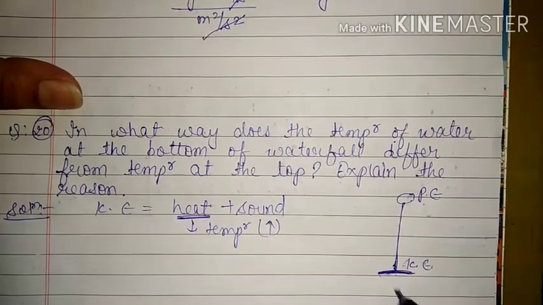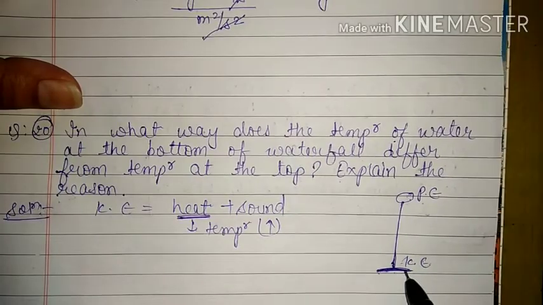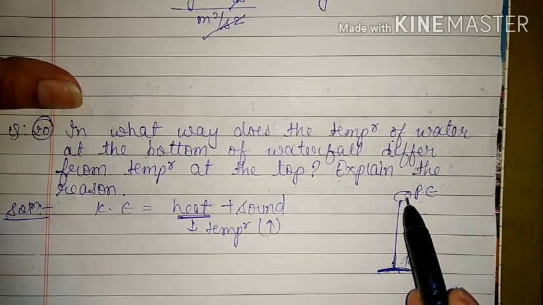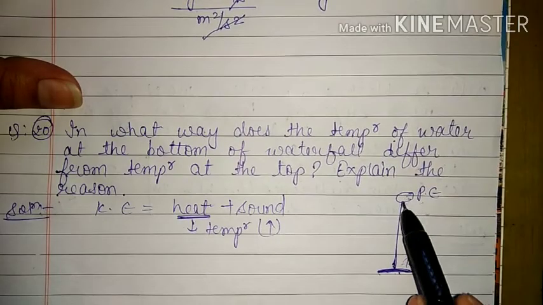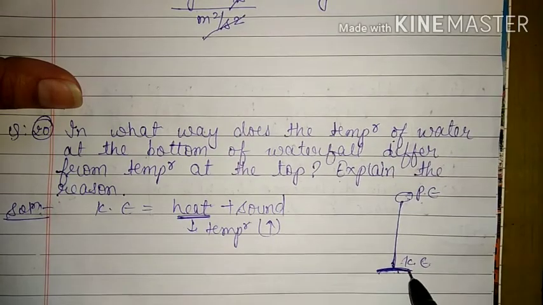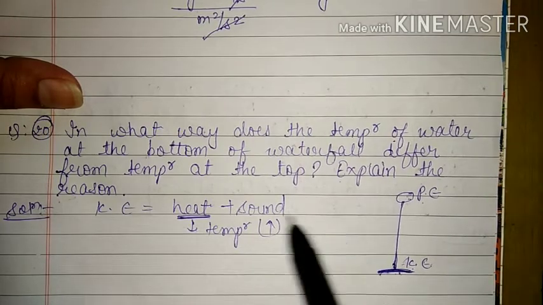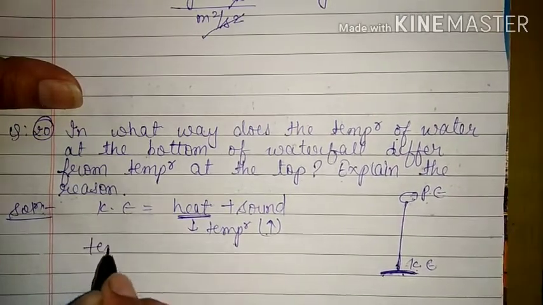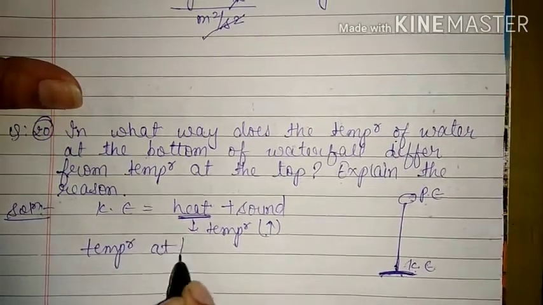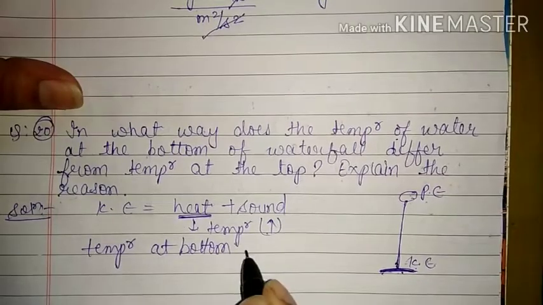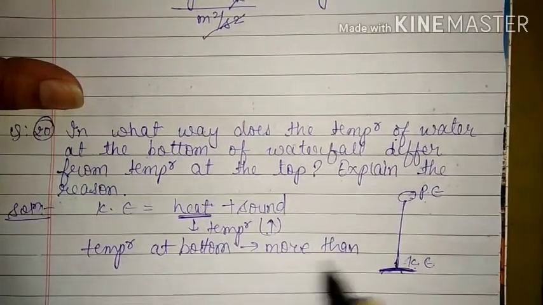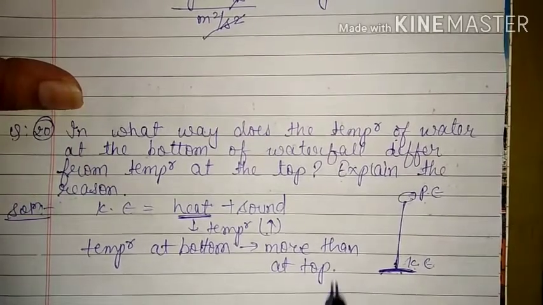That means the water at the bottom will have a higher temperature than the water at the top, because when the water strikes the ground, some amount of kinetic energy is changed into heat energy, and that heat energy increased the temperature of the water. So hence temperature at the bottom will be more than at the top. This is the answer for this question.